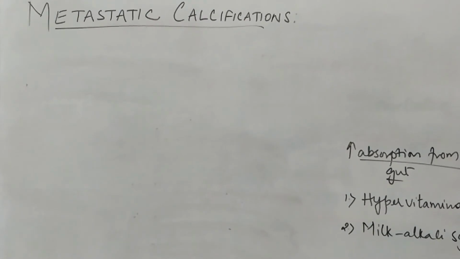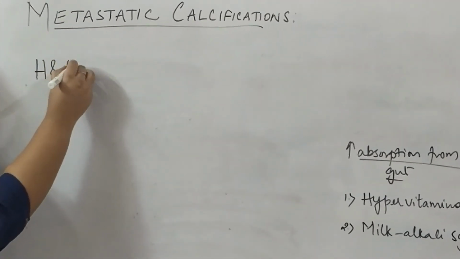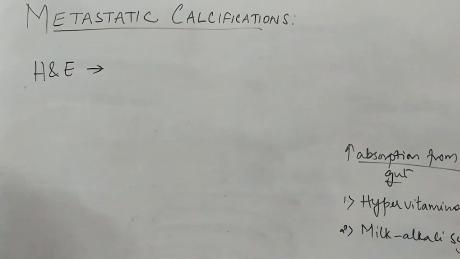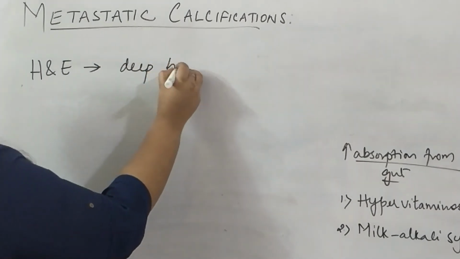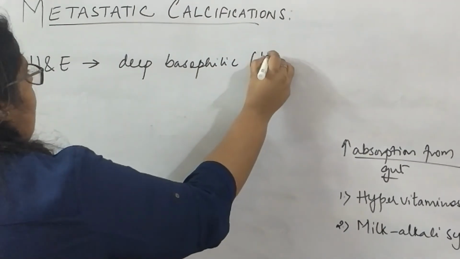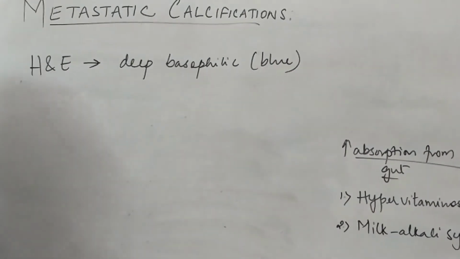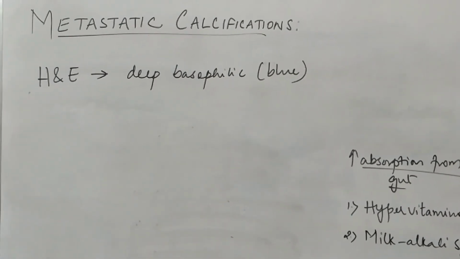If you use a normal H&E stain, that is hematoxylin and eosin stain, these calcifications take up the hematoxylin stain and are colored deep blue, that is basophilic. But there are a lot of other structures also which are colored blue.